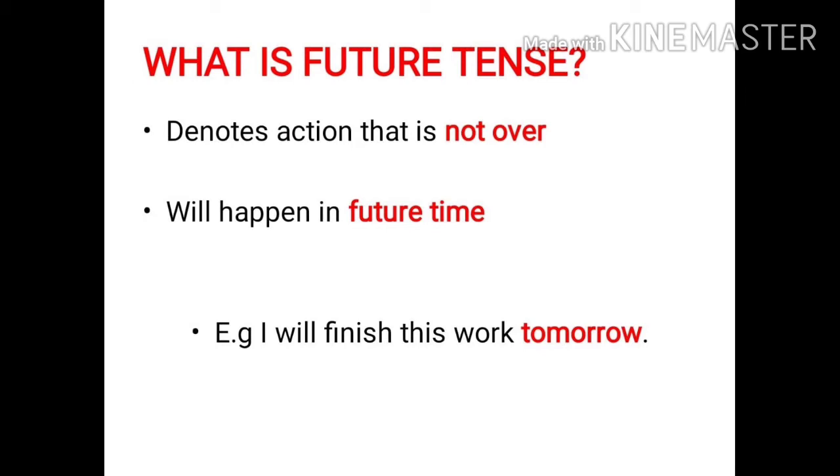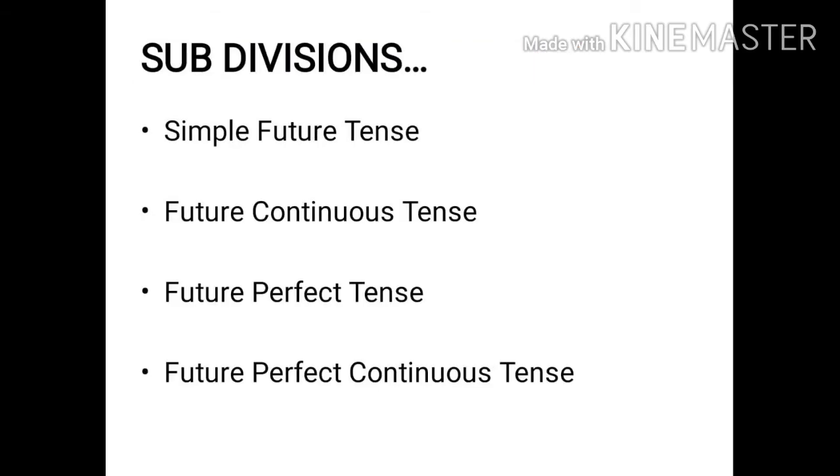Look at the example given here. I will finish this work tomorrow. Here we are speaking about the action which is going to happen only in the future time, that is tomorrow. Children, like present and past tense, future tense also has four subdivisions. They are simple future tense, future continuous tense, future perfect tense, and future perfect continuous tense. In this video, we're gonna learn all these four in detail.